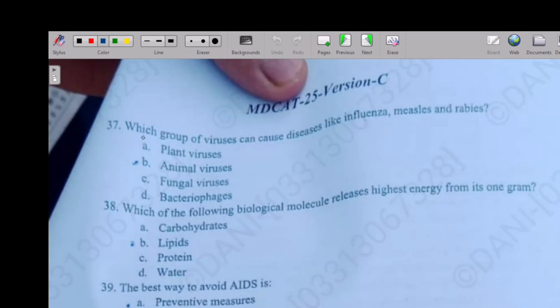So the next question is: which group of virus can cause disease like influenza, measles, and rabies? Option A plant virus, option B animal virus, option C fungal virus, option D bacteriophage. So the right answer is option B, animal virus.